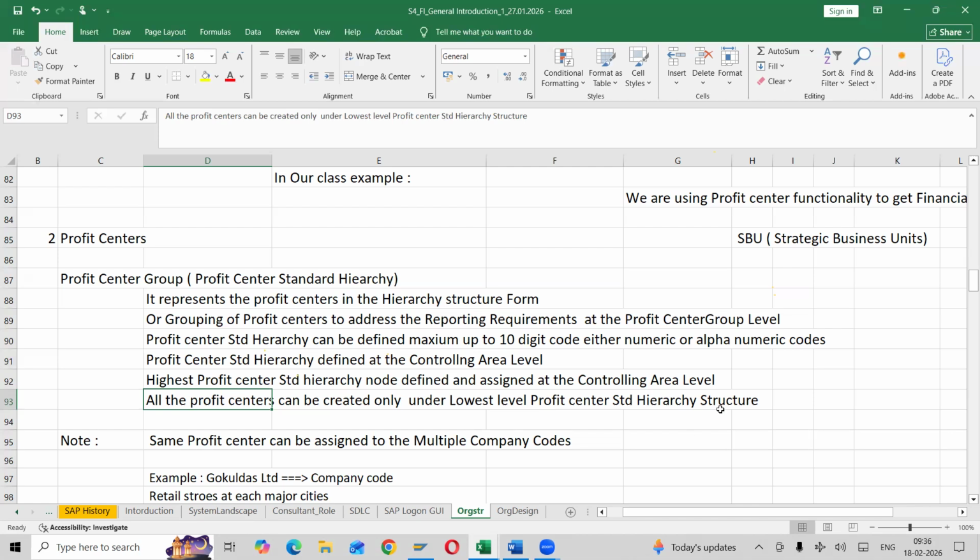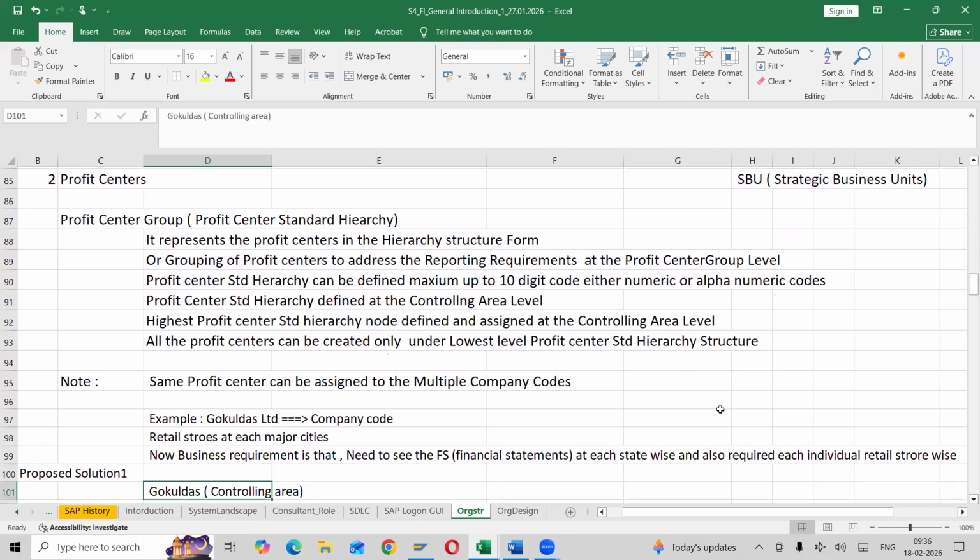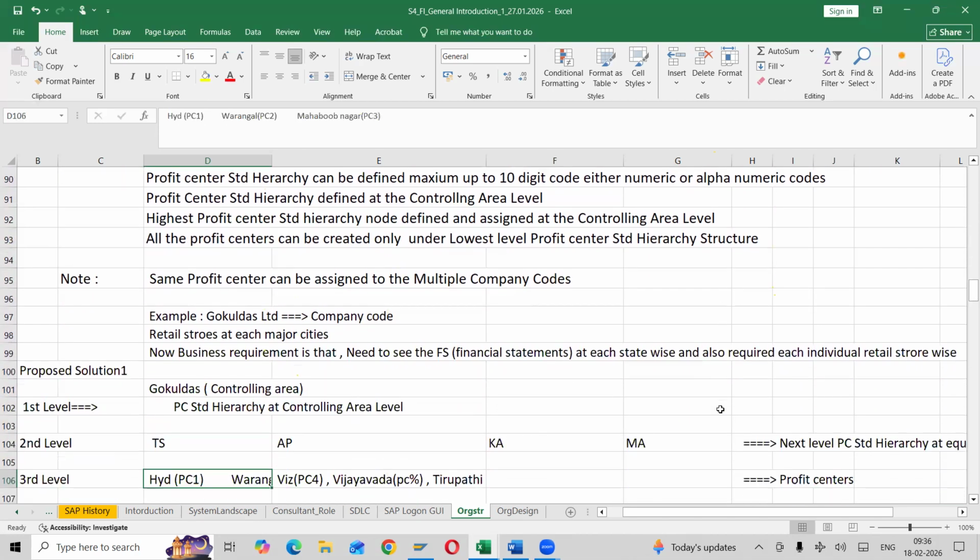under the standard hierarchy. For example, I have created one example: Gokul Das Limited. This is a company code, and he has retail stores in all major cities.